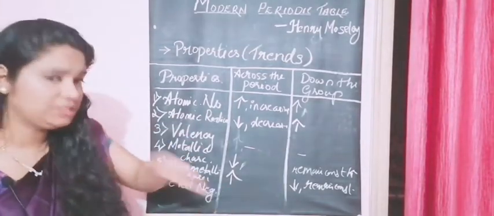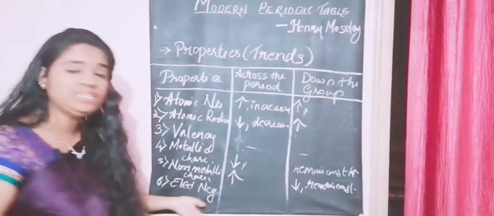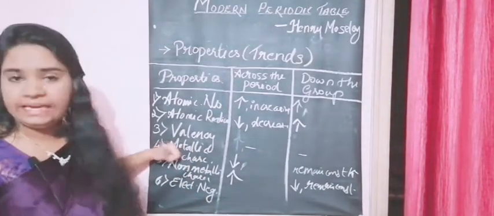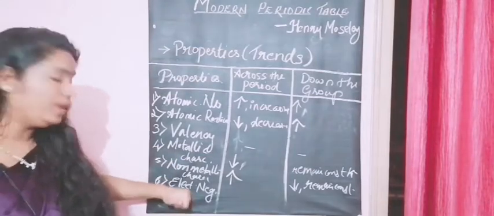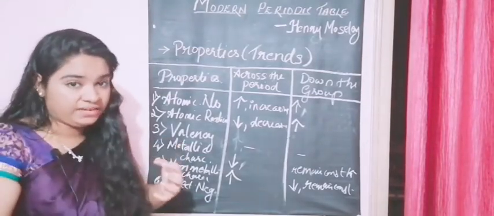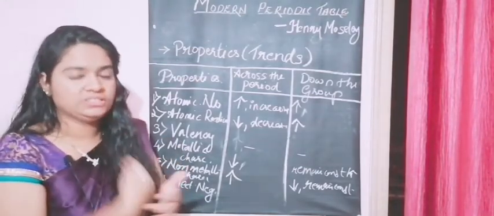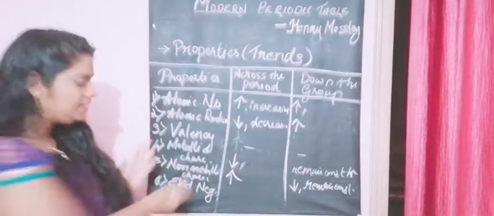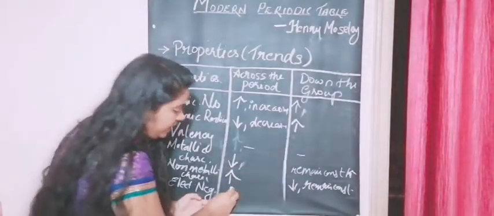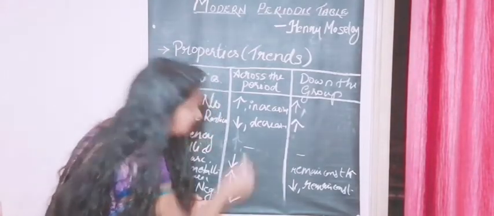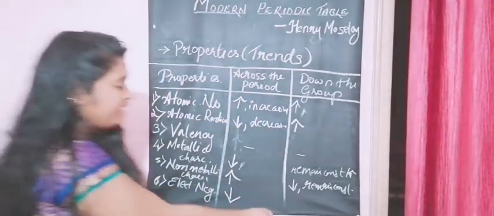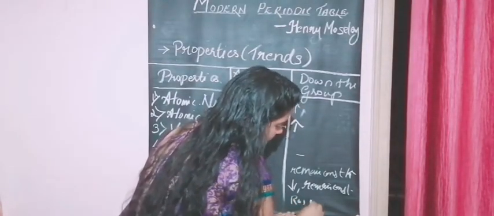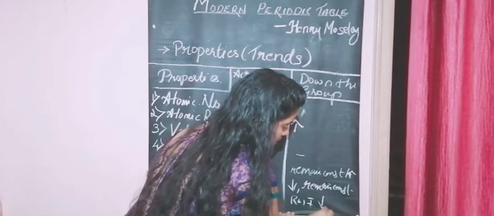After looking into this, you can actually say how it depends, right? It is almost similar to our metallic character. Why? Because it is the tendency to attract the electrons, and that is similar to metallic character, right? So a similar trend it follows. Electronegativity decreases across a period and remains the same or increases down the group.